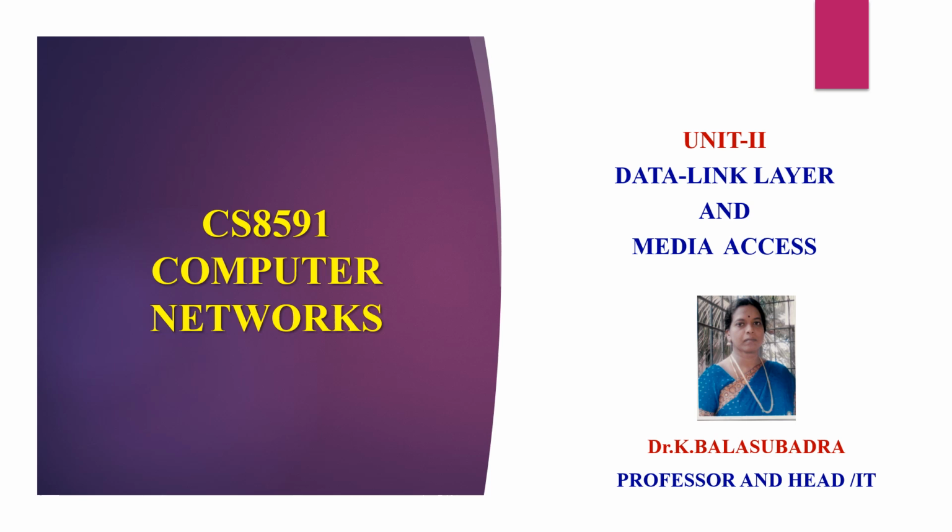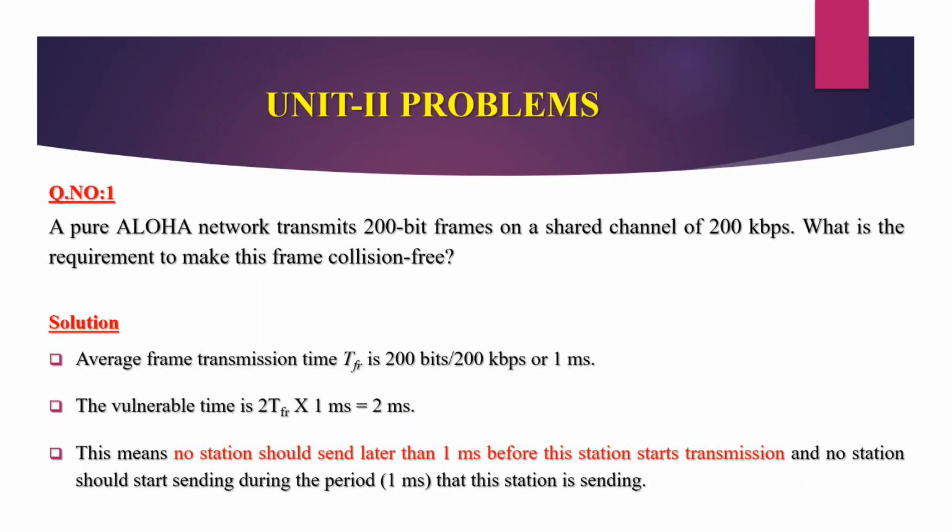This is the video lecture for Unit 2, and the first problem is: a pure Aloha network transmits 200 bits per frame on a shared channel of 200 kbps. What is the requirement to make this frame collision free? The average frame transmission time TFR is 200 bits divided by 200 kbps, or 1 millisecond.